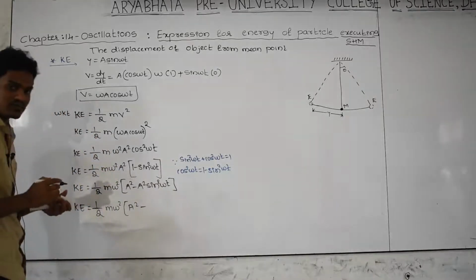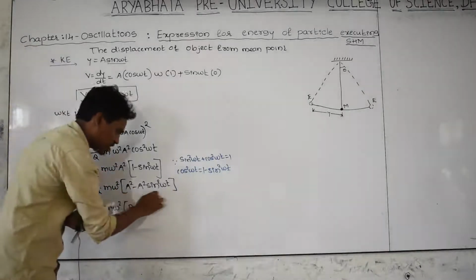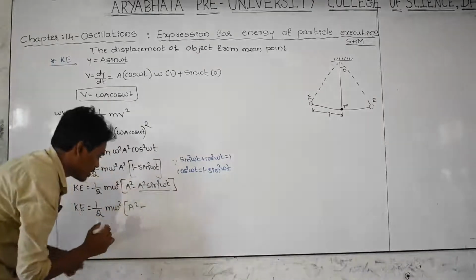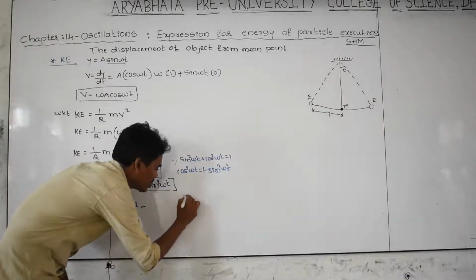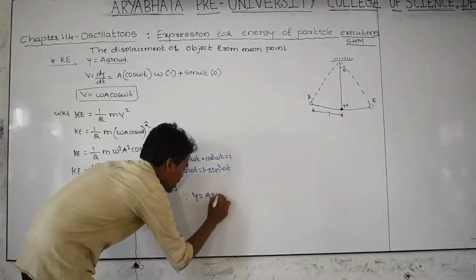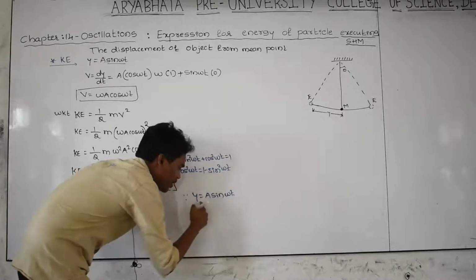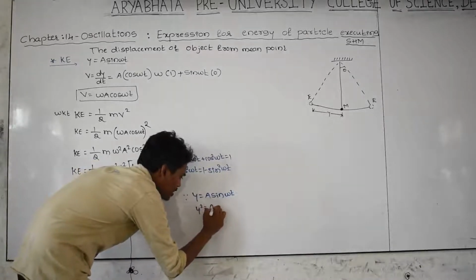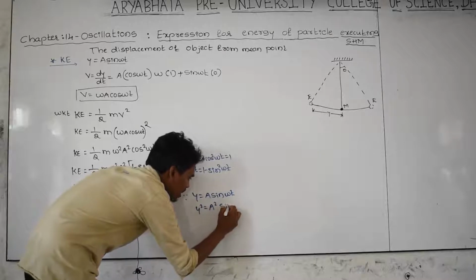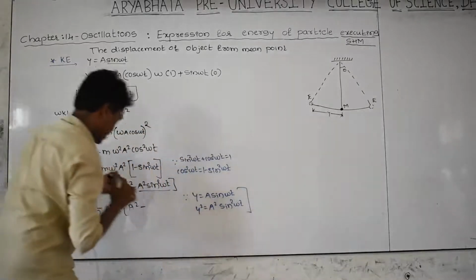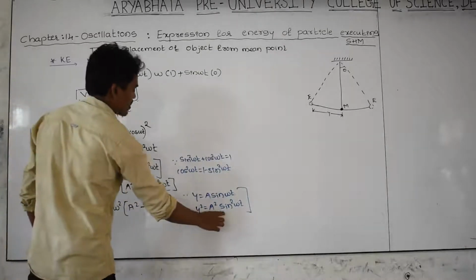can I write this function as y square? Yes, I am writing this as y square, because y is equal to a sin omega t. Squaring both sides, y square equals a square sin square omega t.